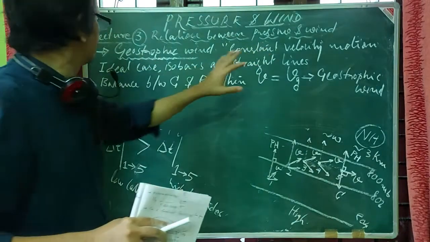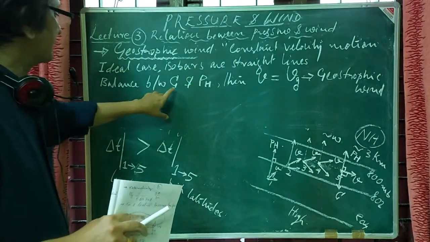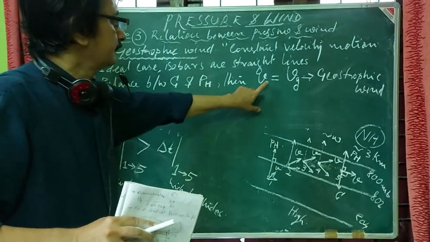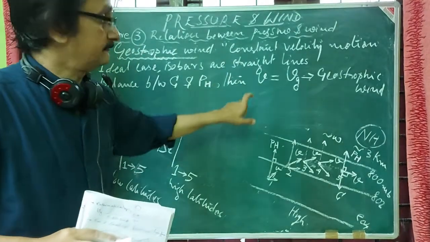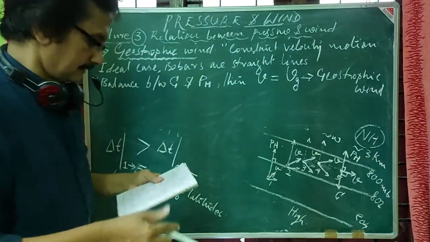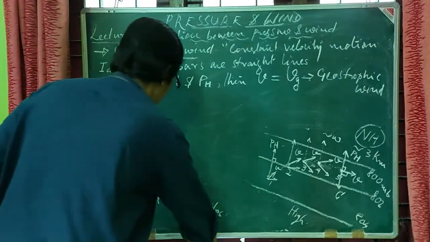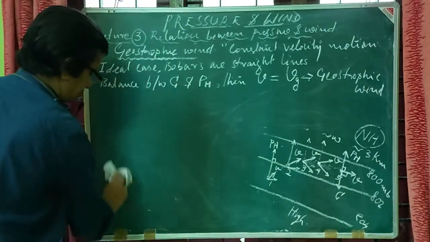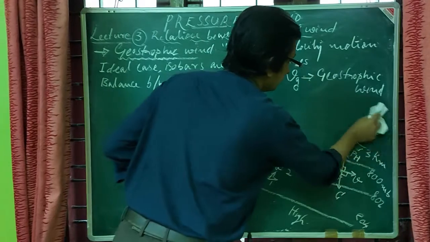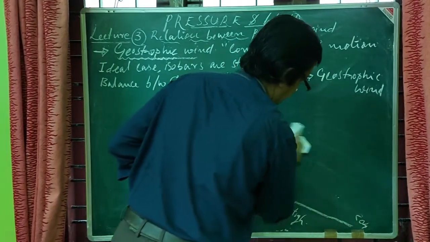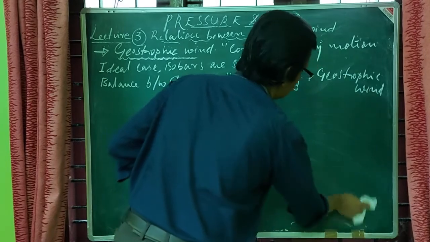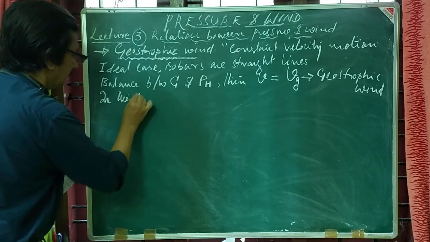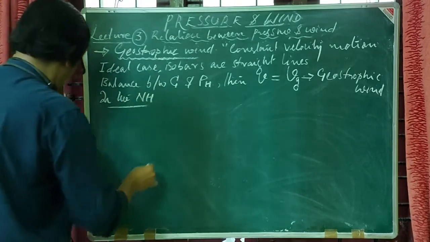Geostrophic means constant velocity motion, and there exists a balance between Coriolis force and horizontal pressure gradient force, and then the uniform velocity V can be expressed as Vg, called geostrophic wind. Now we will see the Vg features in the northern hemisphere and southern hemisphere separately. So in the northern hemisphere, first I am taking northern hemisphere.